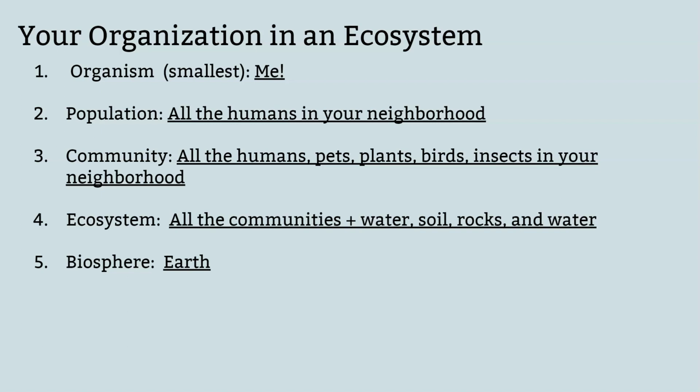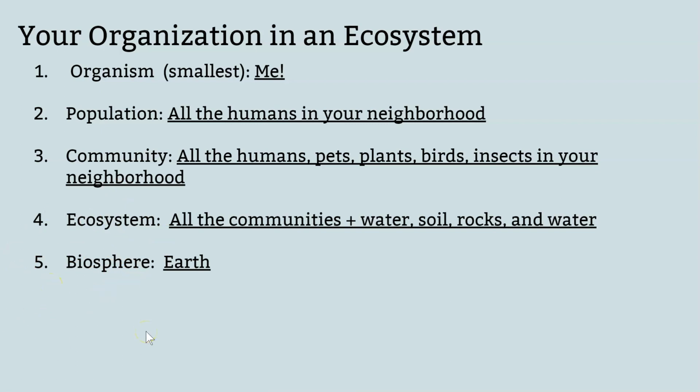That's going to be your community. Your ecosystem is all that above, all the communities, but also the water, the soil, the rocks, the water, in our cases, the houses. And then finally, our biome is the northern deciduous forest, I think. We're also coastal, if you want to get a little bit more specific about it. But of course, our biosphere is Earth.